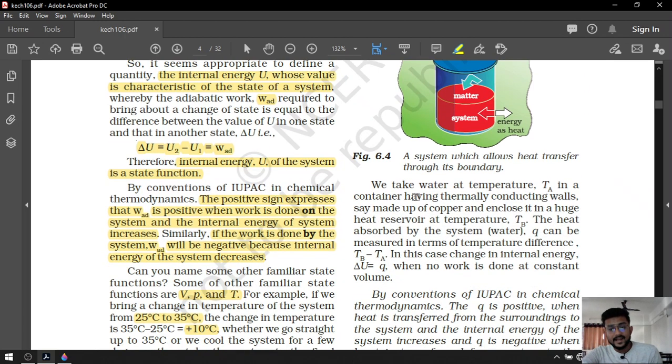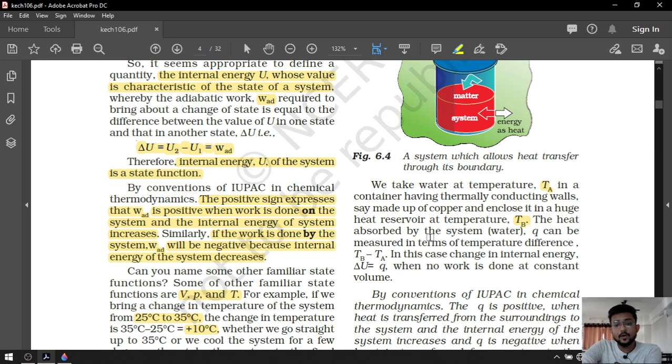We take water at a temperature TA in a container having thermally conducting walls. So now the walls are prepared from copper or aluminum. It is conducting, and enclose it in a huge heat reservoir of a temperature TB. I increased the temperature by giving energy.